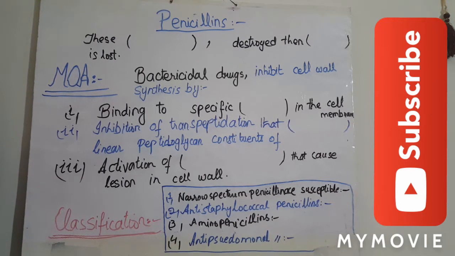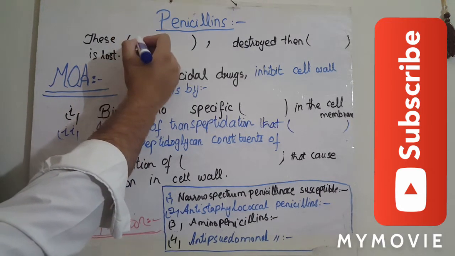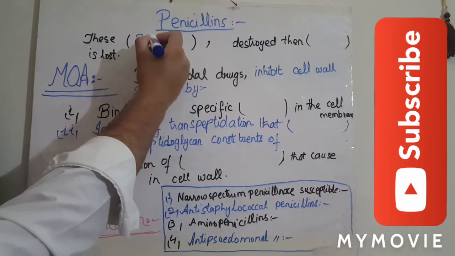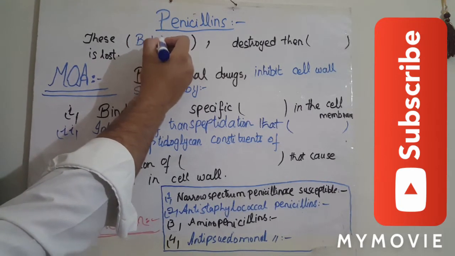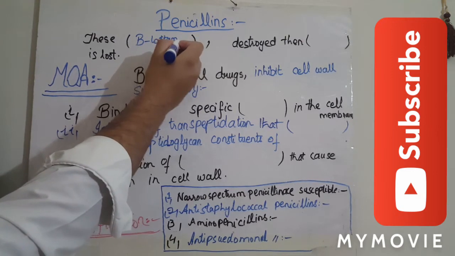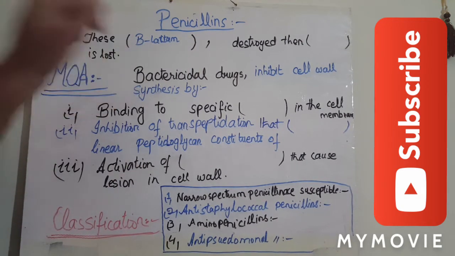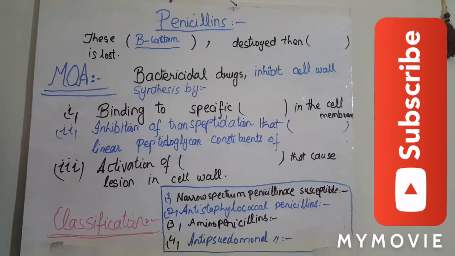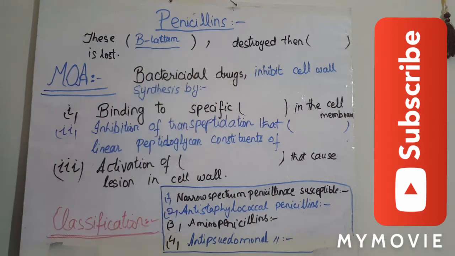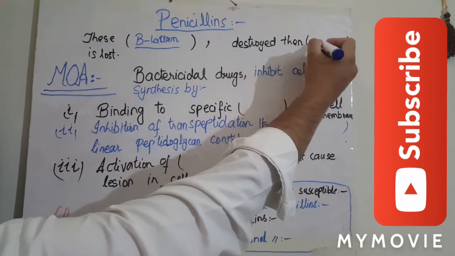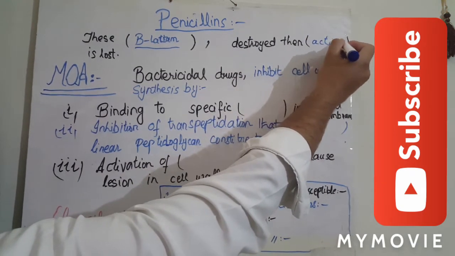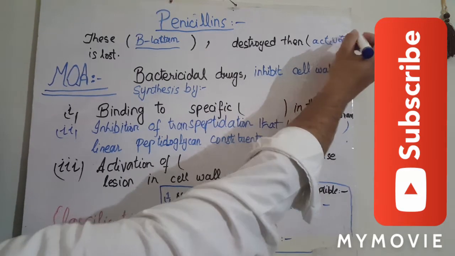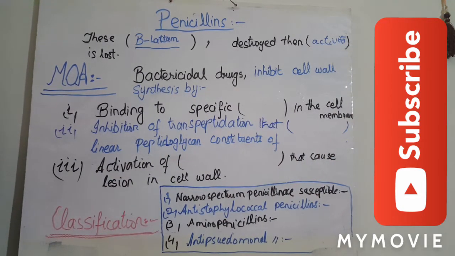What are penicillins? Penicillins are the beta-lactam containing antibiotics. These contain a beta-lactam ring. This beta-lactam ring is responsible for the activity of penicillins. When this beta-lactam ring is destroyed, then the activity of penicillins is lost. Antibacterial activity of penicillins is lost when this beta-lactam ring is destroyed.